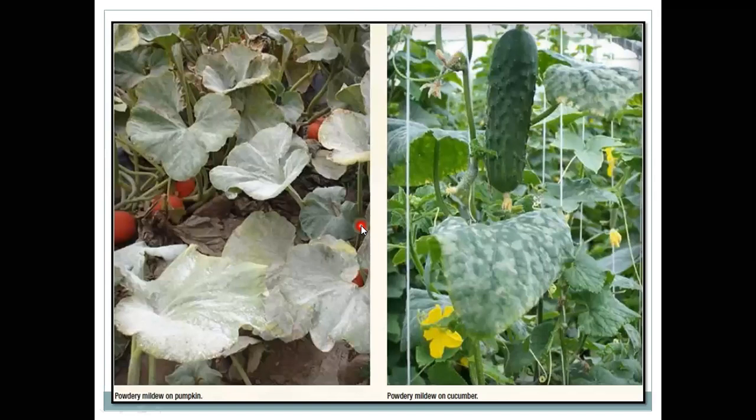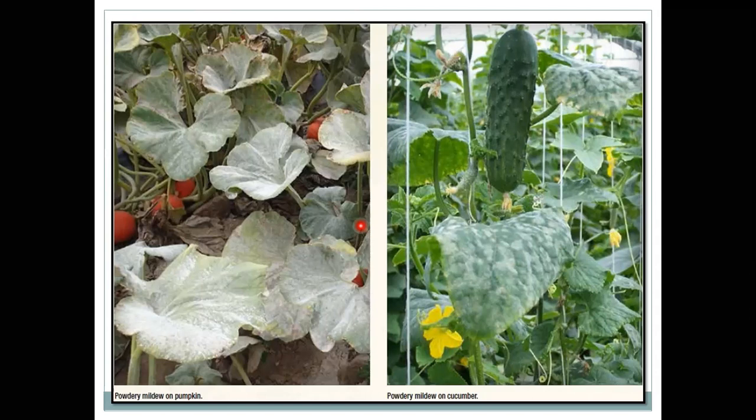So these crops come under the category of cucurbits. These cucurbit crops suffer and show the whitish mass on parts of the plants. Initially small whitish dots or whitish spots are seen on the surface of the leaf, the surface of the fruits, or the surface of the flowers, etc.